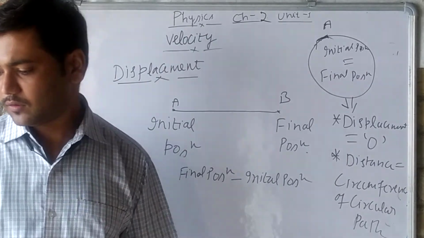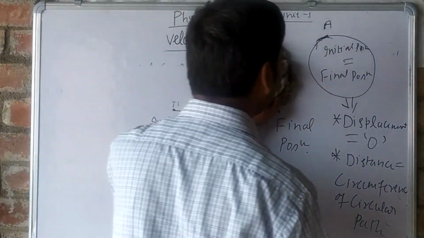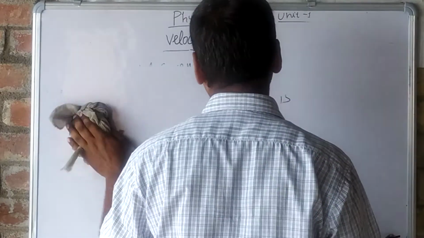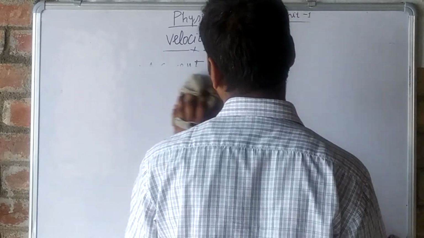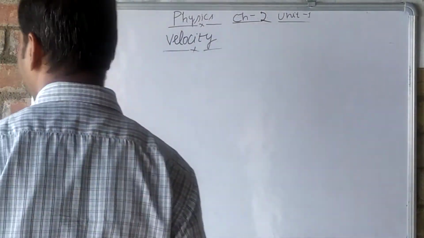So this is the difference between distance and displacement. It is very important, so make it very clear. Both are not same.